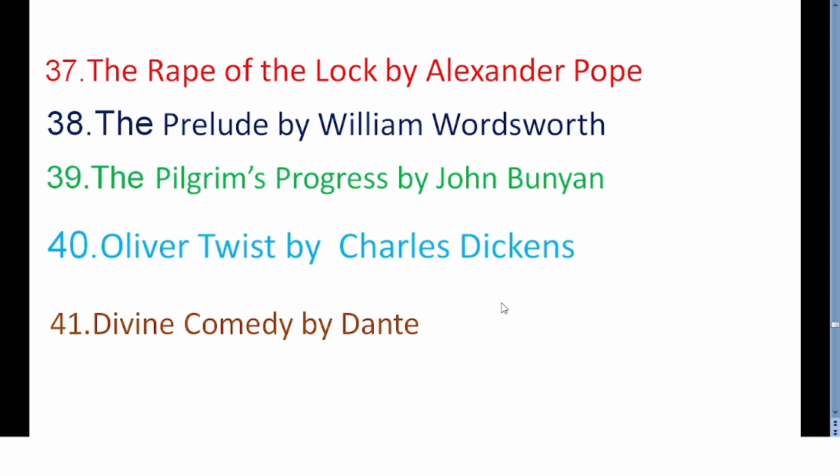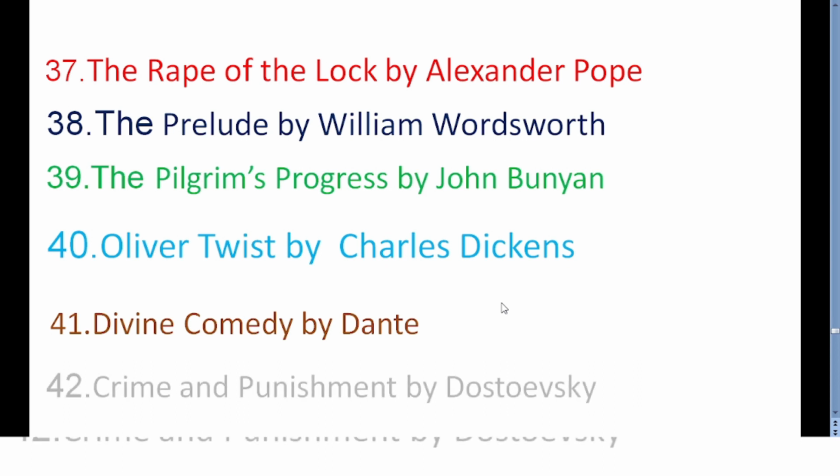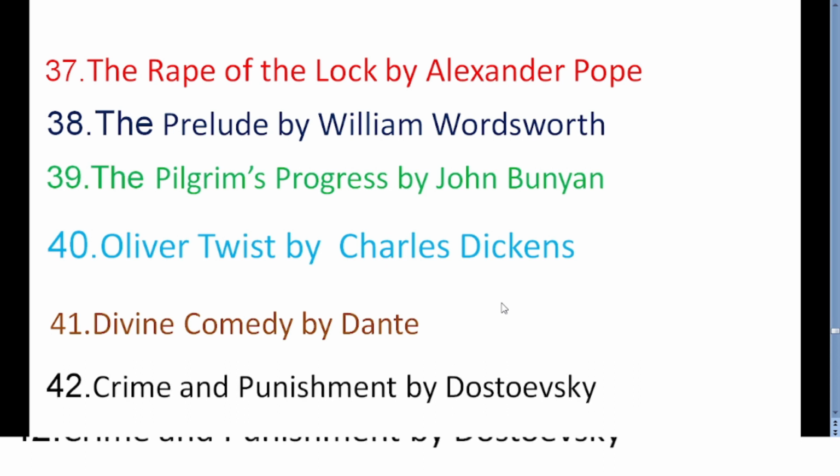And we will find characters like Kiko, Thomas Aquinas, Saint Bernard, right? So these are some of the familiar characters in Divine Comedy by Dante. If you look at the next work, that is Crime and Punishment by Dostoevsky, this is also one of the important works in English literature.